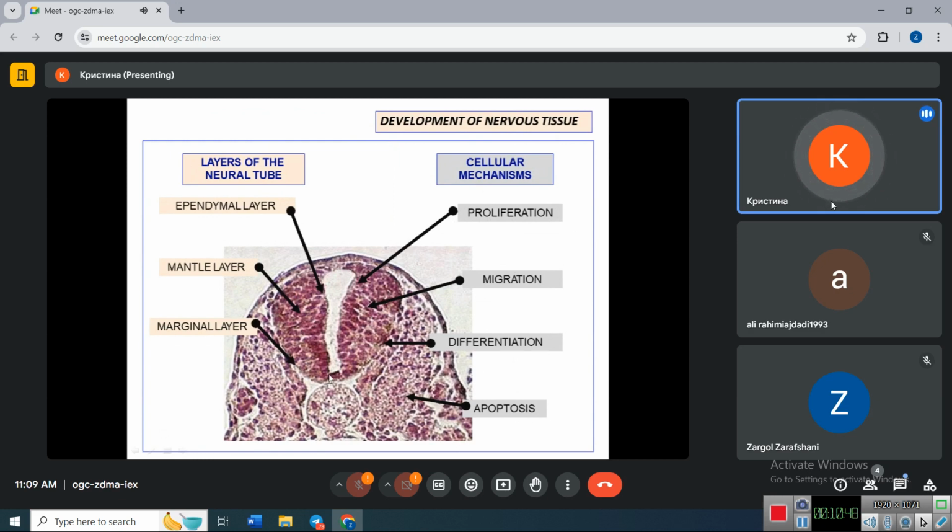In marginal layer we have the axons of neurons and those neurons which didn't find their target, the cell or tissue which should be innervated with the axon. Those neurons die with apoptosis. So only those neurons develop which find their target cell, which is innervated by these neurons.